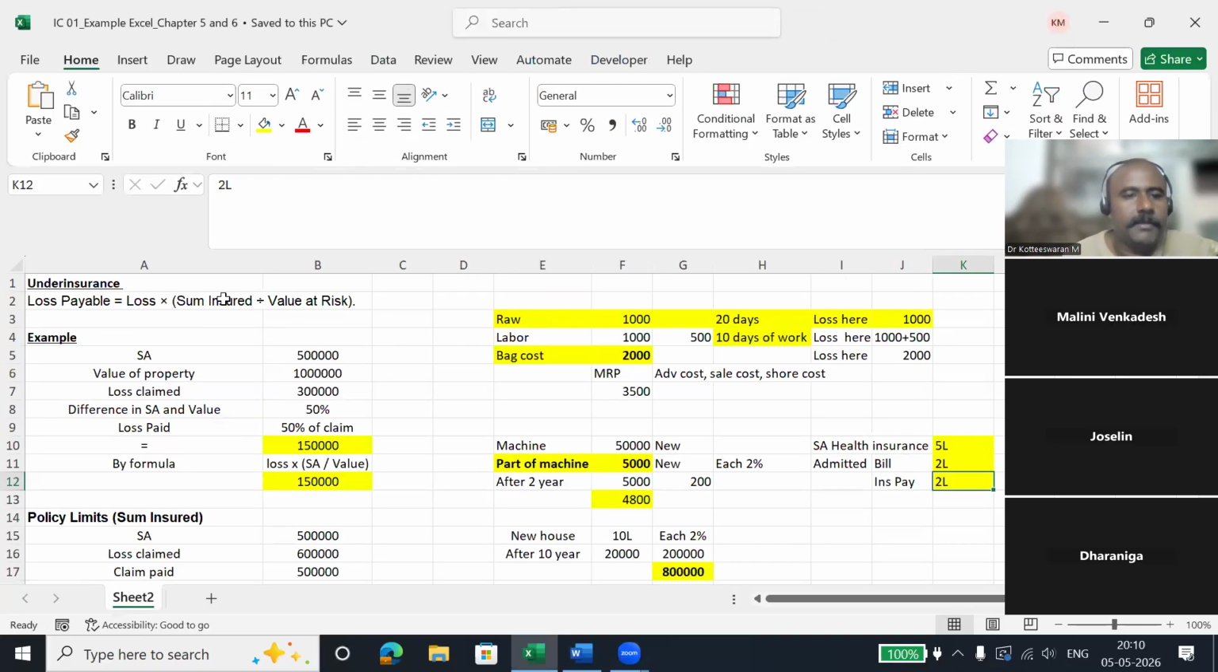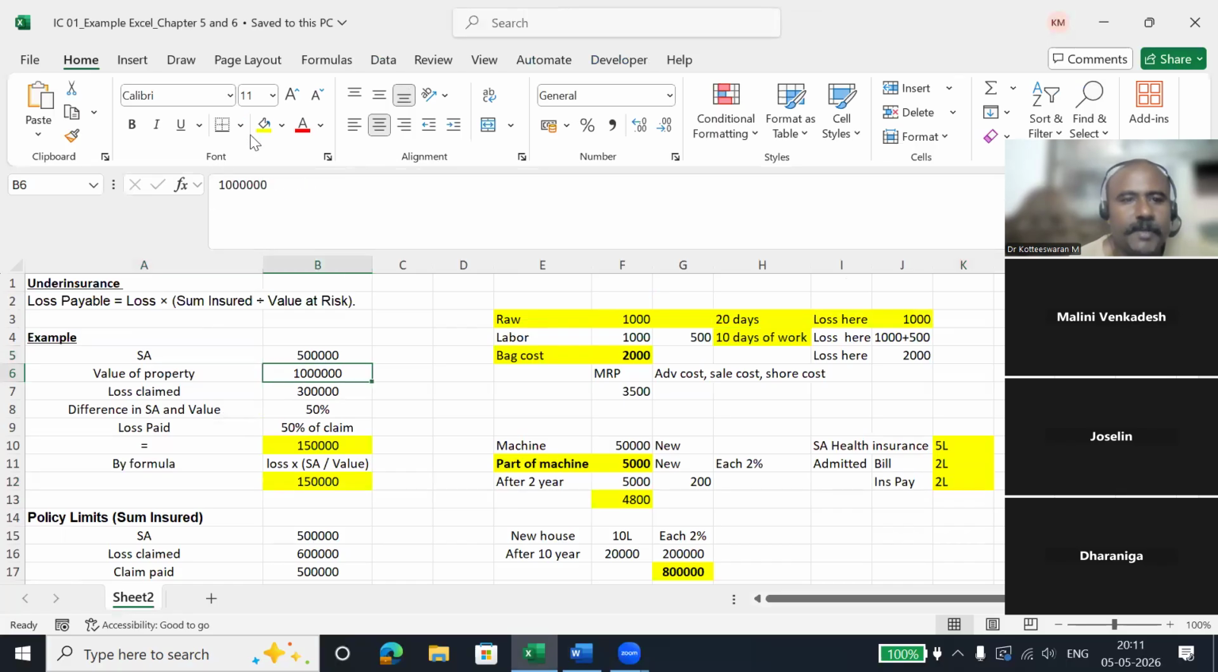Okay, so loss payable, it has a formula. If you look at the formula, it will be very difficult, but I will teach you. Loss payable is equal to loss into sum assured into value at risk. Okay, simple. Just remember this.